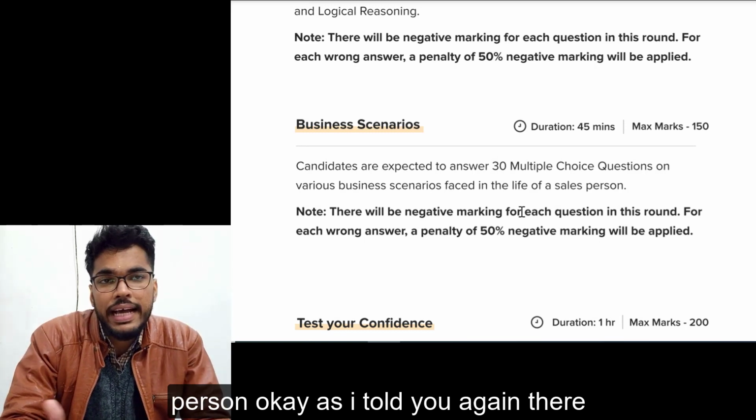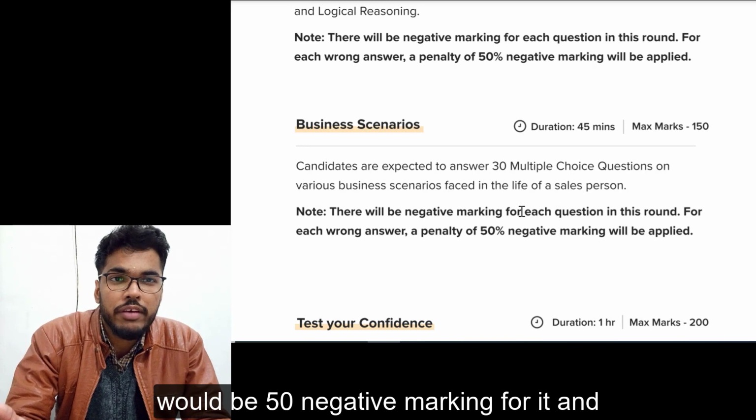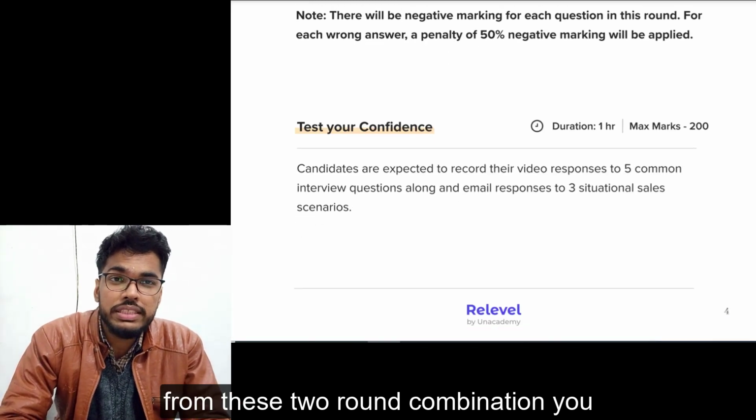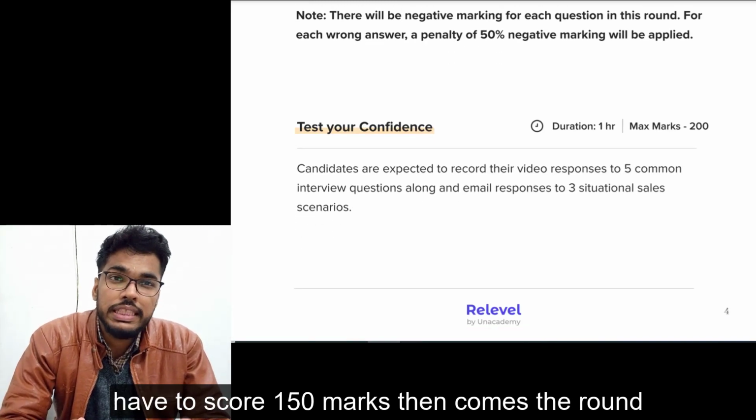Okay, as I told you. And again, there would be 50% negative marking for it. And from these 2 round combination, you have to score 150 marks. Then comes the round 3,